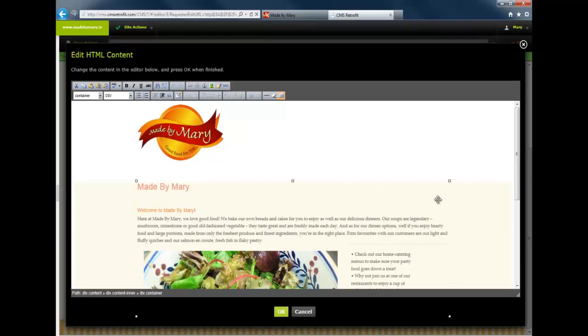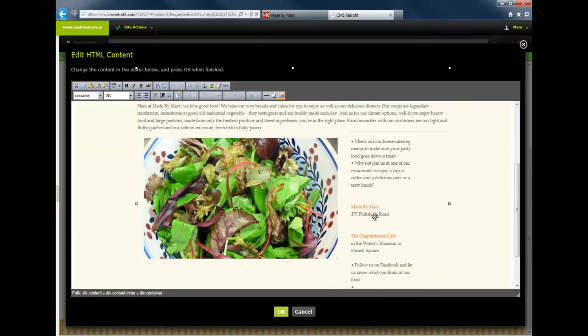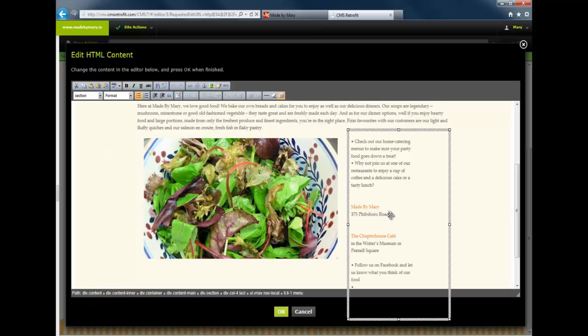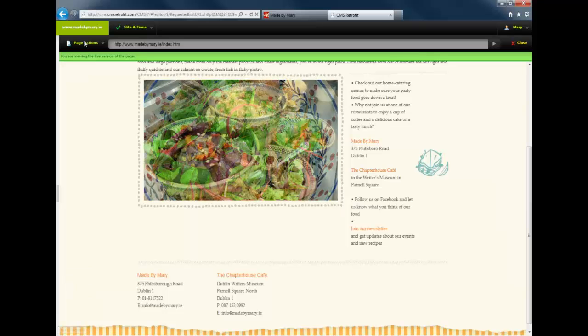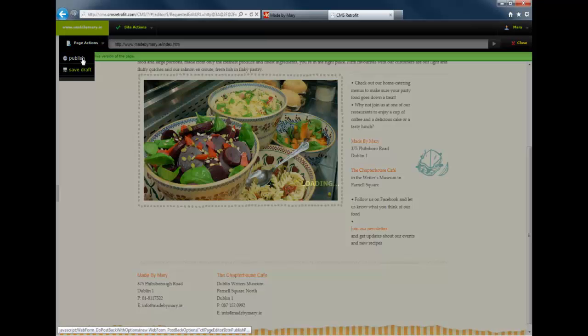We go into edit mode and we're going to make a change here and click this OK button, and then we're going to upload it. So if I just click the section that I want to change, and I'm just adding something here, I click OK, and then page actions and publish.